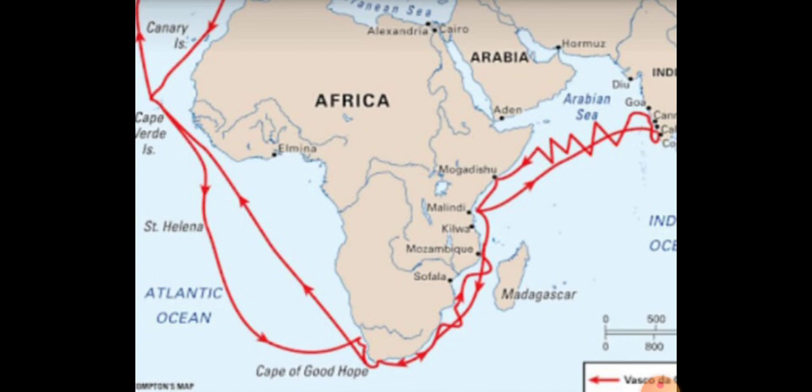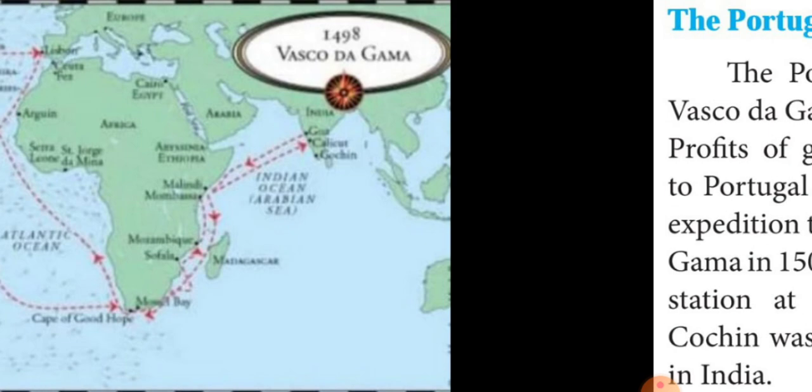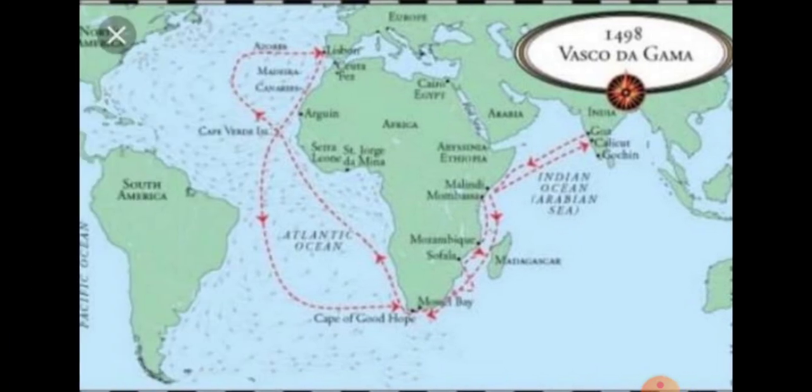Then the second one is the Portuguese. The Portuguese, under the leadership of Vasco da Gama, landed at Calicut in May 1498. Listen very carefully, students. See the map, students. He came through this route and landed at Calicut in 1498.